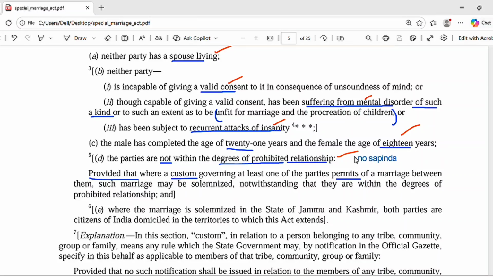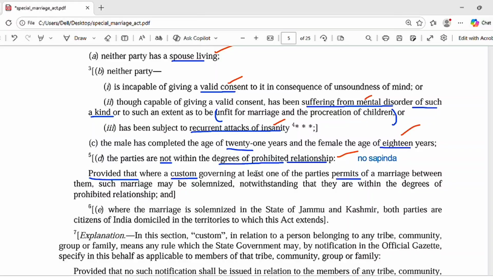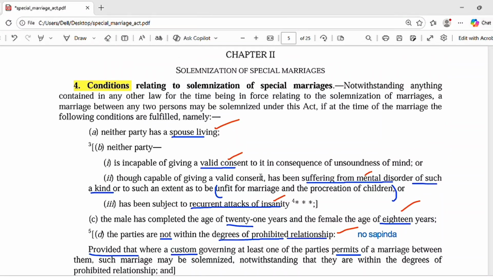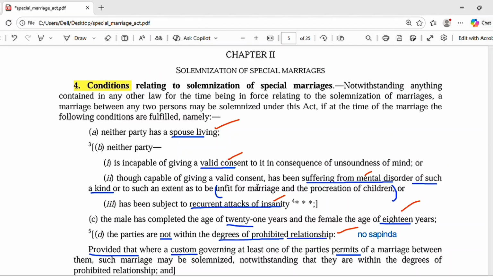And for your knowledge, in Schedule 1 the prohibited relationship list is given; if parties fall under those persons mentioned in Schedule 1, they cannot do the marriage under section 4 of the Special Marriage Act. These are the main conditions.